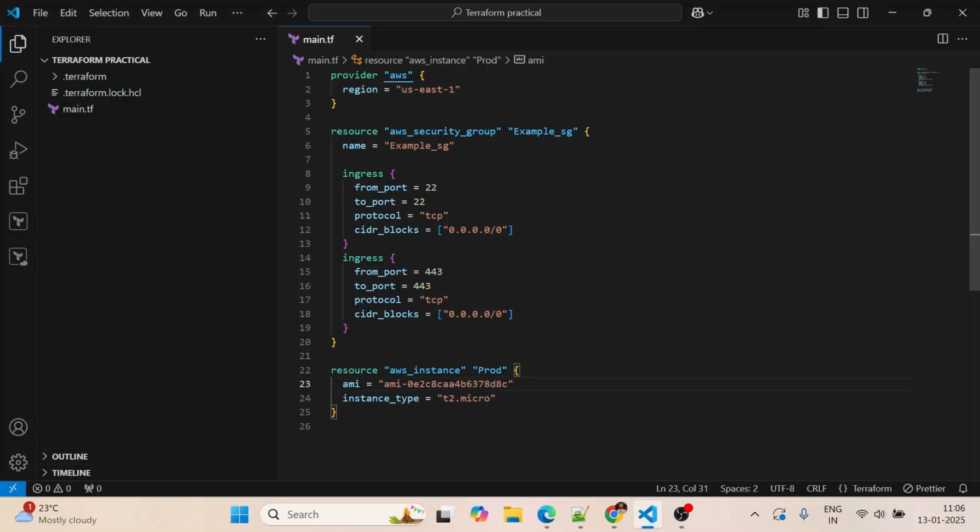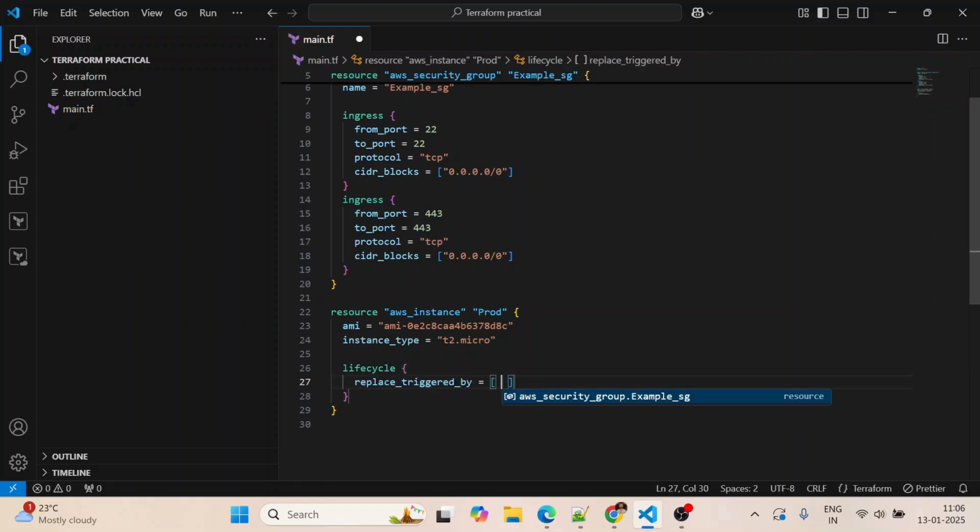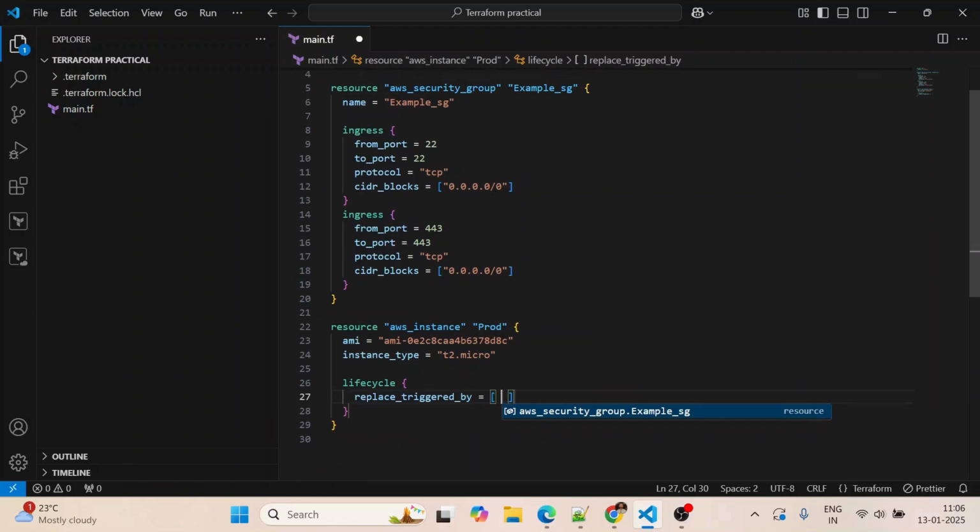Let's save the changes, and now we have to define the lifecycle meta argument here. So I will define lifecycle, then replace_triggered_by. Whenever we change anything in the security group, the EC2 instance will get recreated.